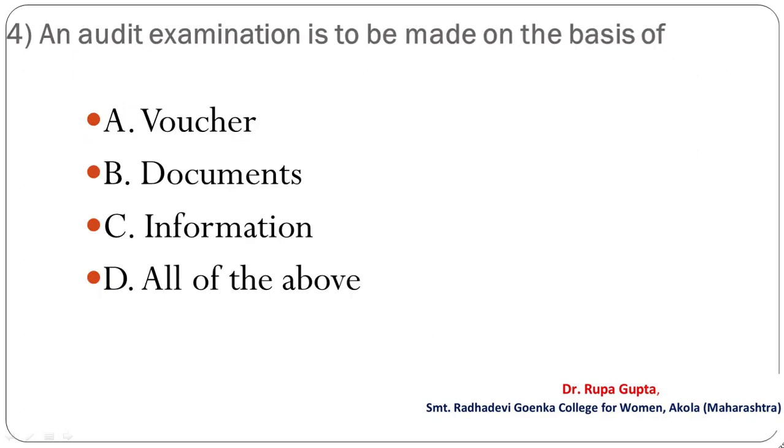Question number 4. An audit examination is to be made on the basis of A, voucher, B, documents, C, information, D, all of the above. And the correct answer is D, all of the above.